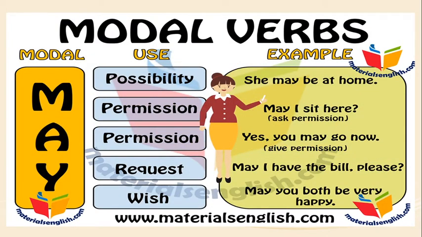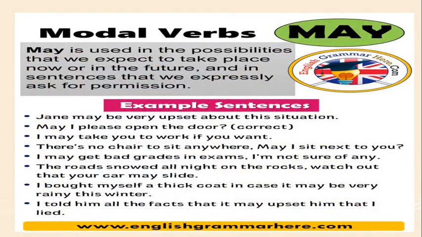We use the modal auxiliary may for possibility, permission, request or wish. Possibility: she may be at home. Asking permission: may I sit here? Giving permission: yes, you may go now. Request: may I have the bill, please? Wish: may you both be very happy. Wishing others, we use the modal auxiliary may.